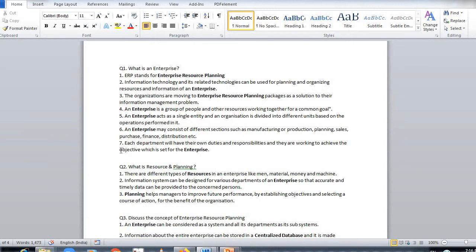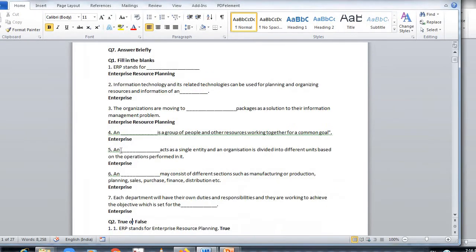So what will happen by integrating all this software, it will help managers, planning will help managers to improve future performance by establishing objectives and selecting a course of action. So if the manager plans properly with the help of information system, proper course of action can be taken, and that will be the benefit for the organization. Now I'll see the fill in the blanks of resources and planning.